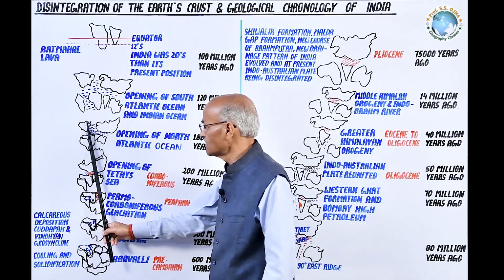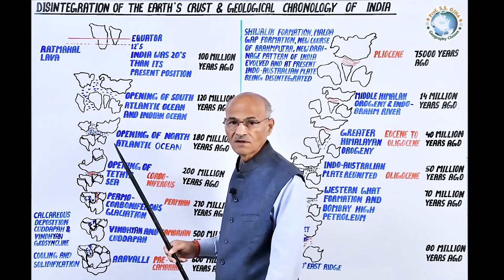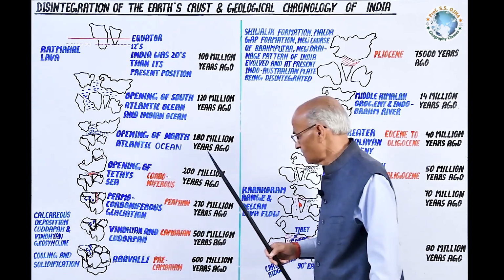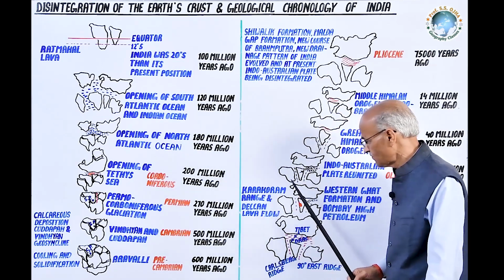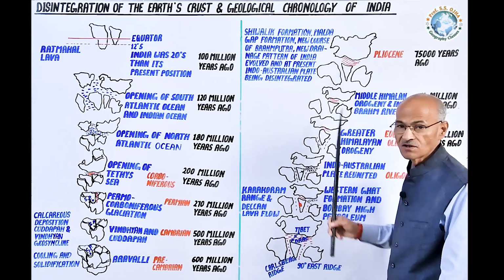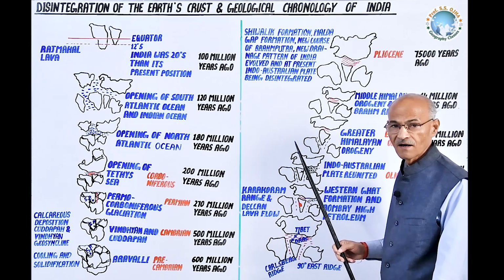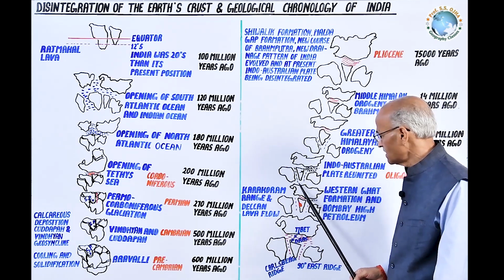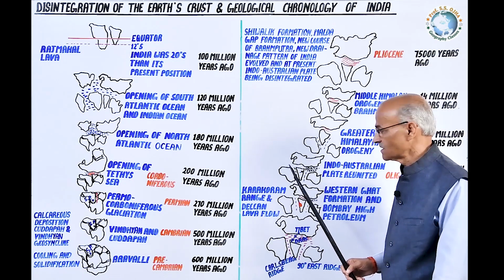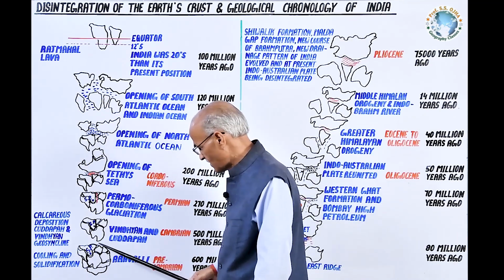In the first column it is vertical because the Indian plate was moving northward in the beginning at the rate of 12 cm per year, but in the second phase, the Indian plate started moving northeastward at the rate of 4.5 cm per year after the collision of the Indian plate with the Tibetan plateau near Dras.